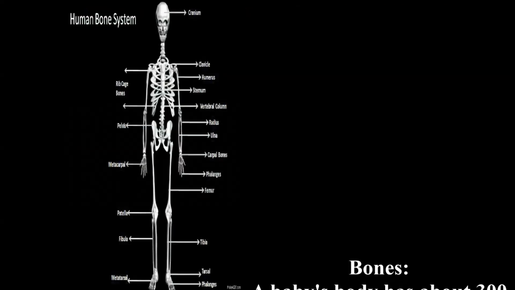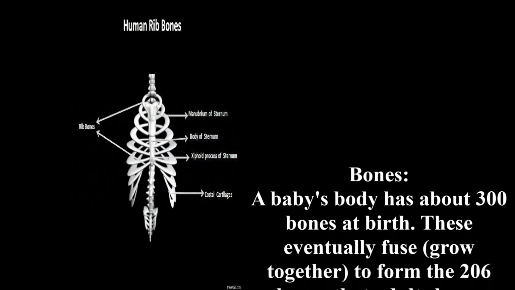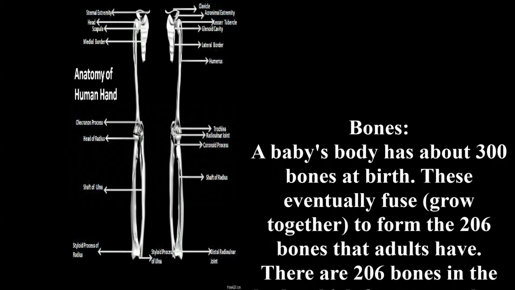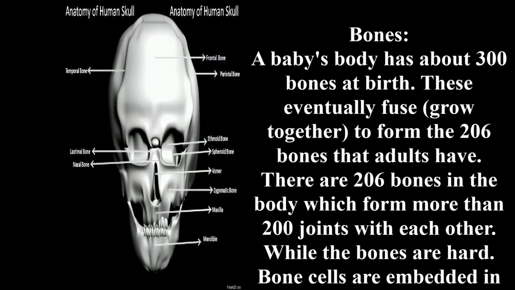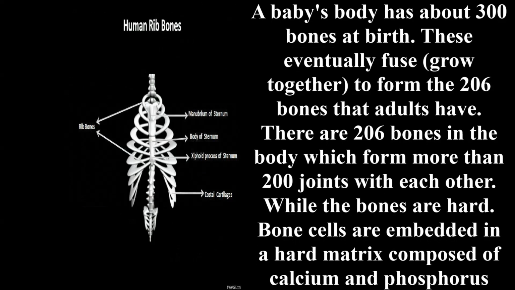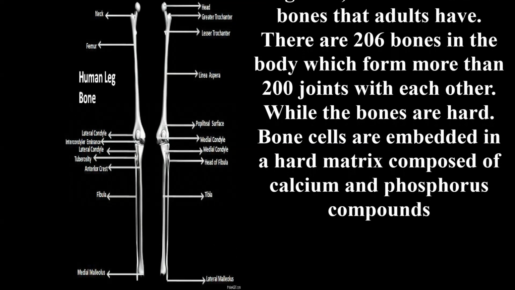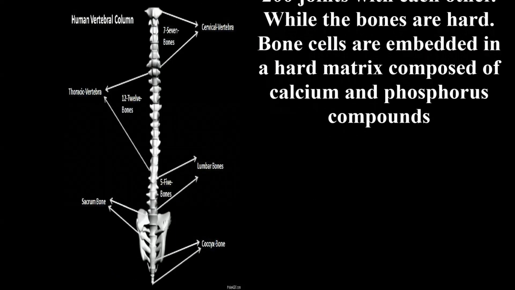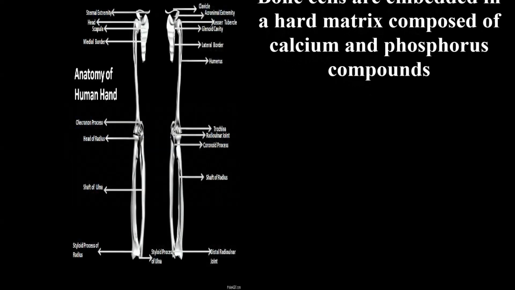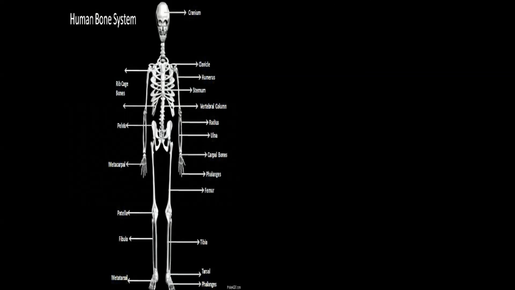Now we will discuss bones and types of bones. A new baby has about 300 bones at birth. These eventually fuse to form the 206 bones that adults have. There are 206 bones in the body, which form more than 200 joints with each other. While the bones are hard, bone cells are embedded in a hard matrix composed of calcium and phosphorus compounds.